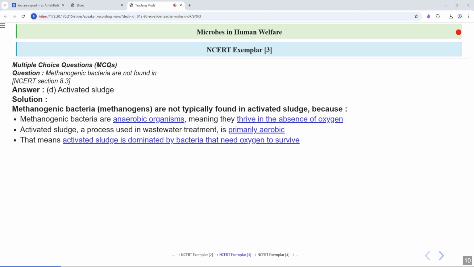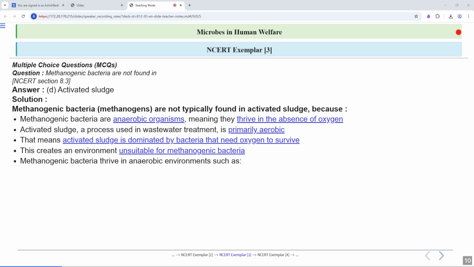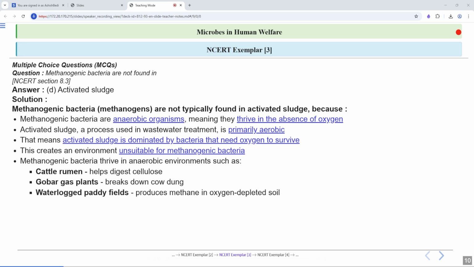So activated sludge is dominated by bacteria that need oxygen to survive, and this creates an environment unsuitable for methanogenic bacteria. Methanogenic bacteria thrive in anaerobic environments such as cattle rumen, where they help in cellulose digestion, gobar gas plants, where they break down cow dung, and waterlogged paddy fields, where they produce methane in oxygen depleted soil.